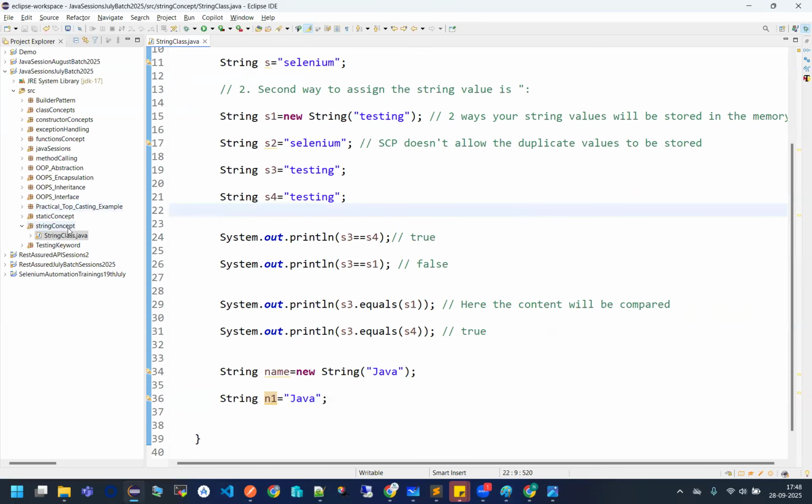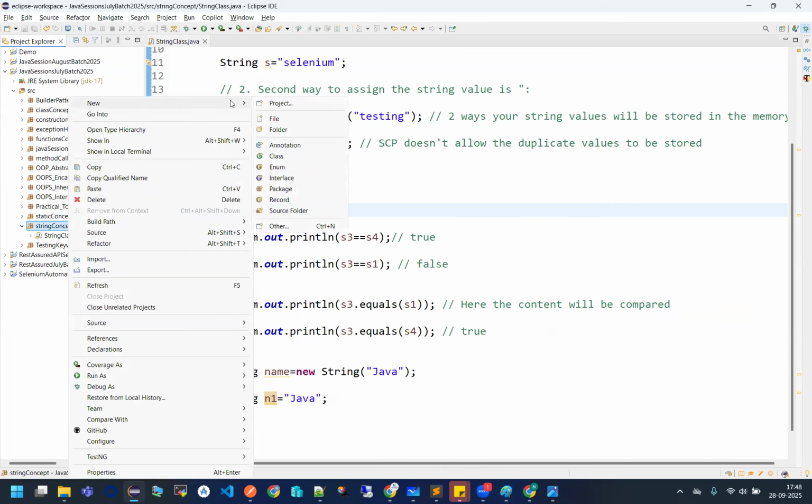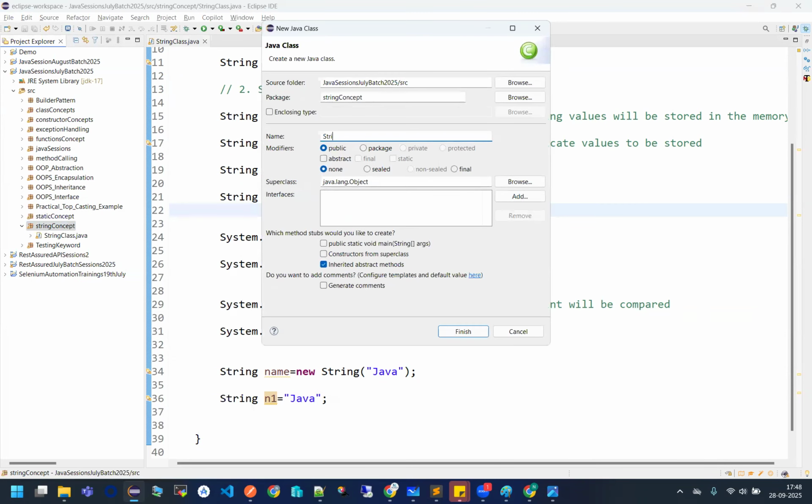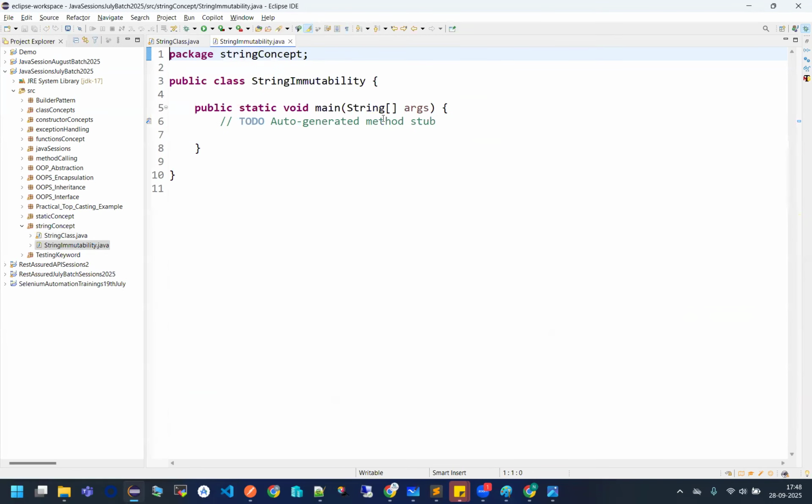Let us, I'll just create one more class, guys, as string immutability class. Sometimes you have heard a term or interview questions whether strings are immutable or mutable. But first of all, tell me what is immutability or mutability? And then we will discuss whether strings are immutable or not. And what is the disadvantage of being immutable? Everything we will discuss.